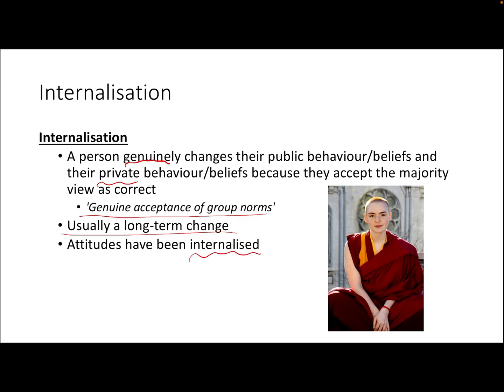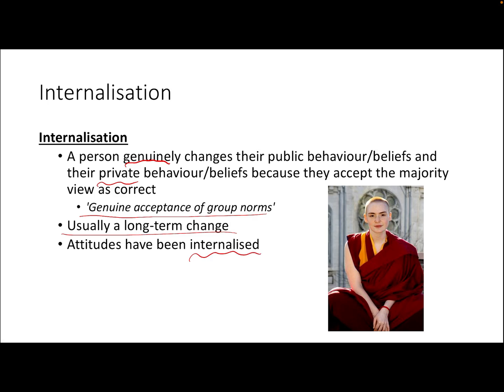We've internalized their attitudes. That has become now a part of our belief system. It's part of what the person truly, truly thinks. And it means then that their behavior is going to be congruent with their belief system. We're going to behave in a way that reflects our attitudes and beliefs. And so behavior is likely to be shown both publicly and privately.